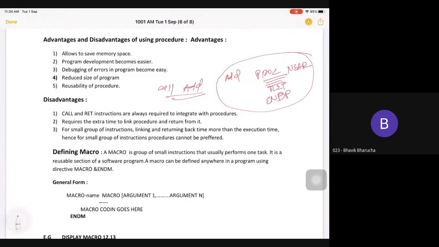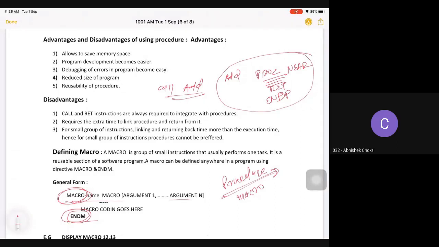Same way as procedure, you can define macro also. Here you are having a macro. If you want to define macro, macro is the assembler directive. Same way, if you want to end the macro, endm is the directive. Now, can you tell me what is the difference between procedure and macro? Anyone? In normal C also, what is the difference between procedure and macro? Actually, we have discussed this thing, if you remember. When you write down #define PI 3.14, it is actually a macro, right? And when you write down function call, then it is your normal function.